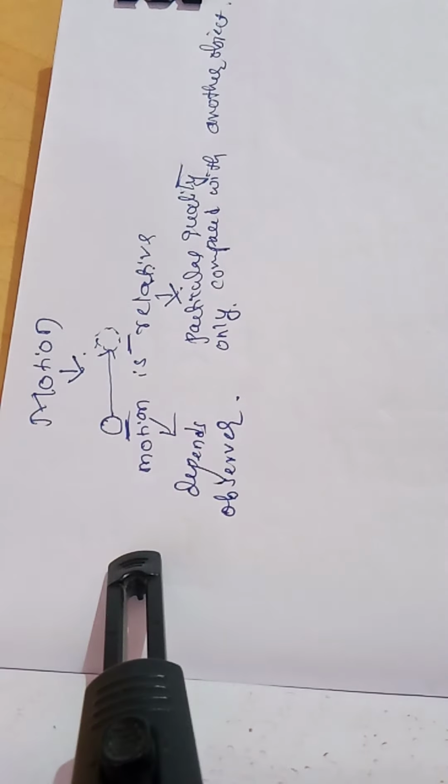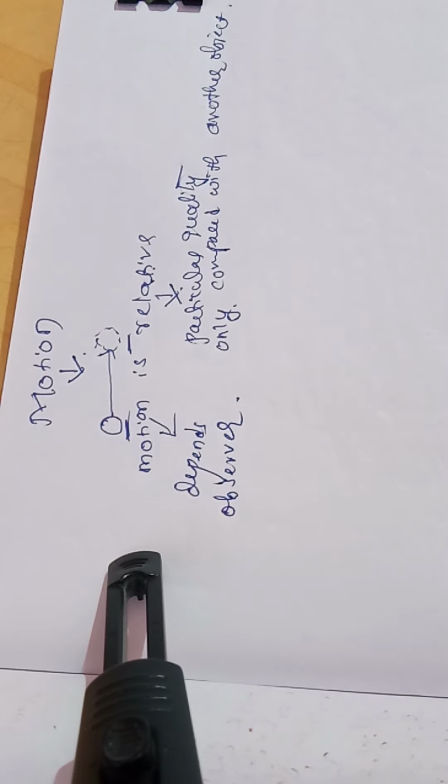For example, one passenger is sitting in the train and another passenger is on the platform outside the train. If a passenger in the train throws an object, he thinks that he has thrown it in a straight line. But the observer on the platform observes that it is travelling in some parabolic path.